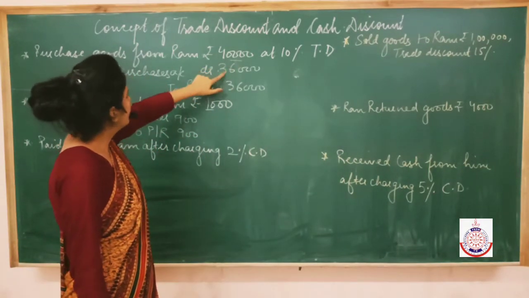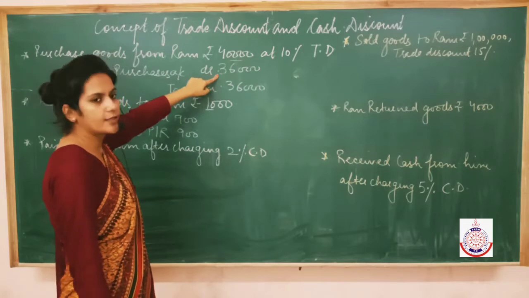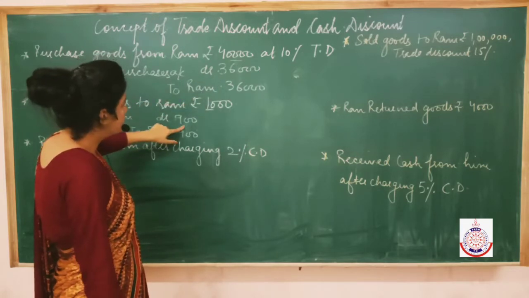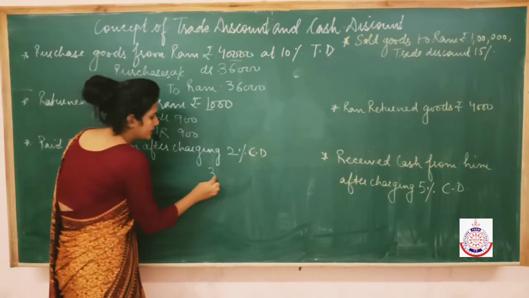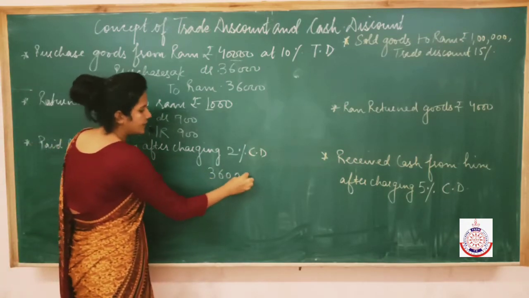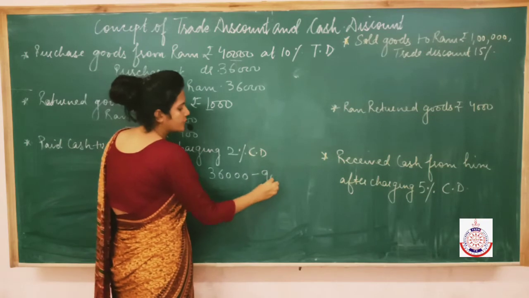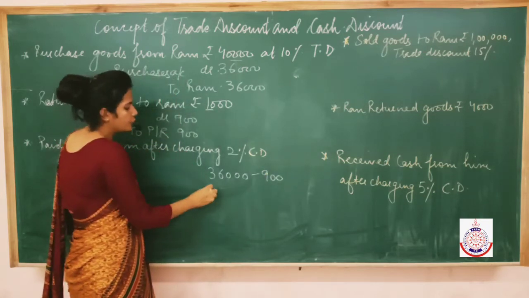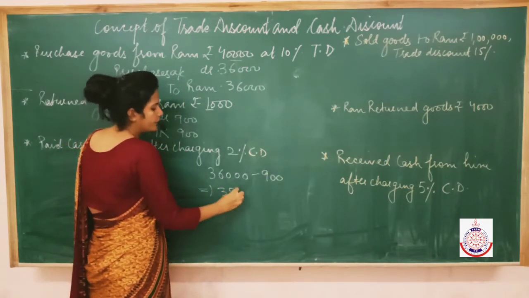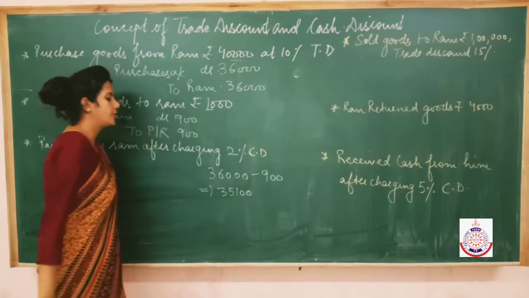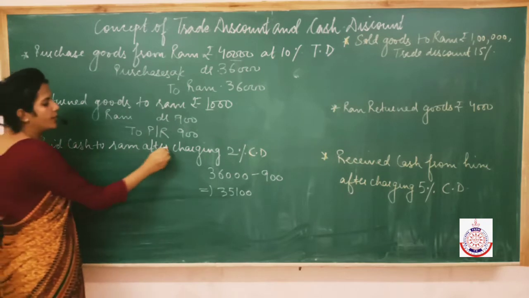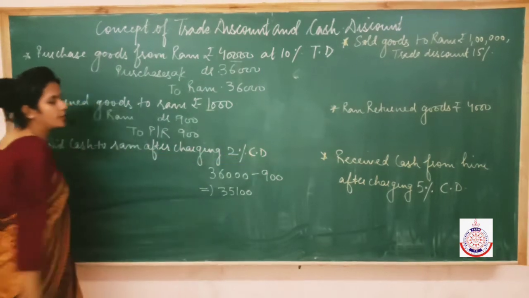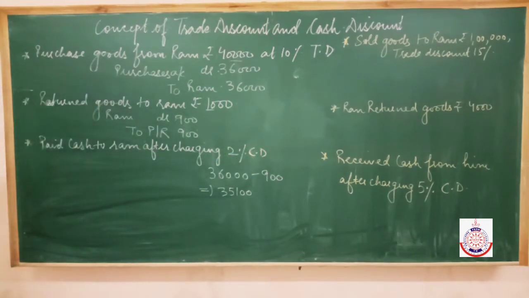36,000, like you have purchased goods for 36,000. Goods of rupees 9,000 you have returned. Fine. Goods of rupees 36,000 you have purchased. Goods of rupees 9,000 you have returned. Now you have to make payment of 35,100 to Ram. But what is given? Paid cash to Ram after charging 2% cash discount. It means Ram has given us a cash discount of 2%.